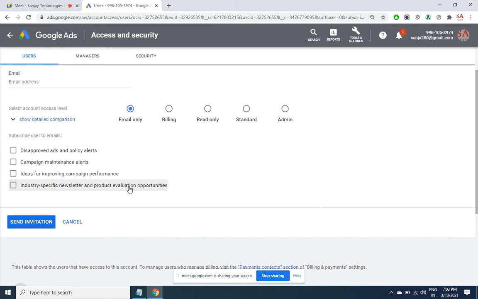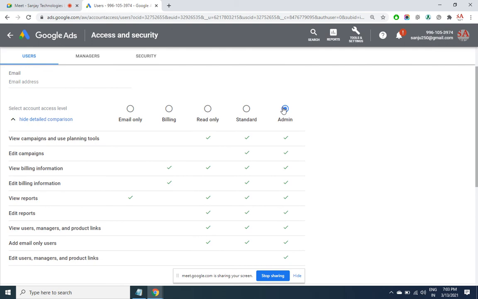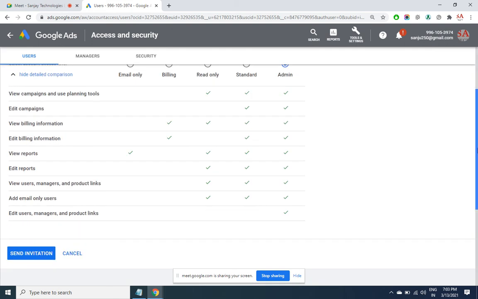in case something gets disapproved or anything, then the notification for any of these activities will go to the email ID that you are stating here. Admin means full control, as good as your partner. He can do all this. So here you can see what options are given. When you click on send invitation, they click on that link, that means they have accepted the role. Then there will be multiple users working on the same project.